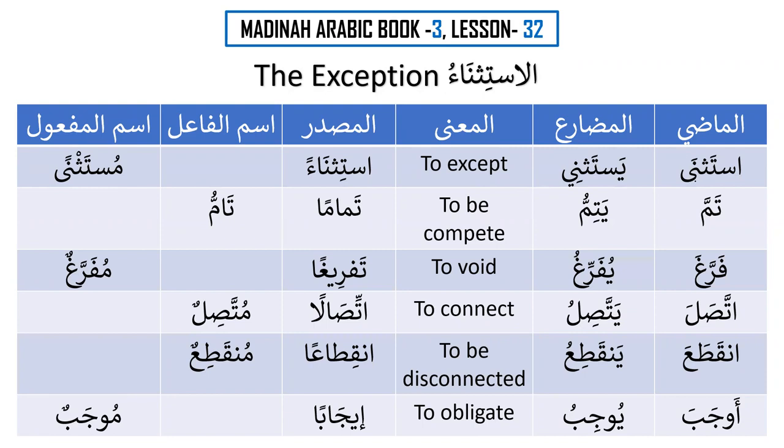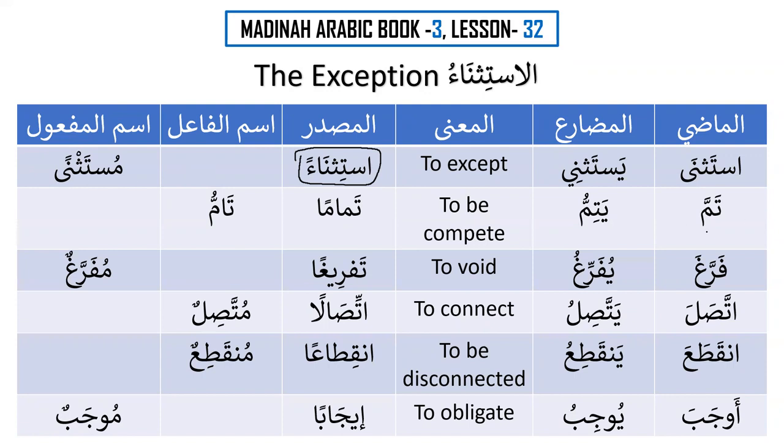And we know that this is from number 10, istithna, yastathni, istithna'an. So istithna basically is masdar, and it means to accept. And what our focus will be today is on mustathna. And we know that mustathna is on the pattern of ismul maf'ul. Mustathnin will be ismul fa'il, and mustathna will be ismul maf'ul.